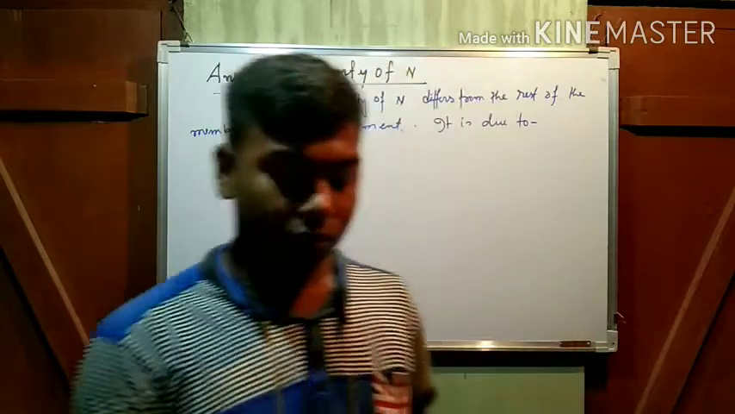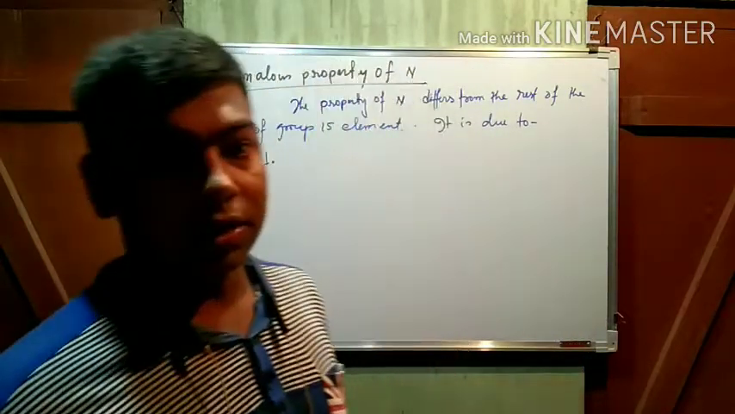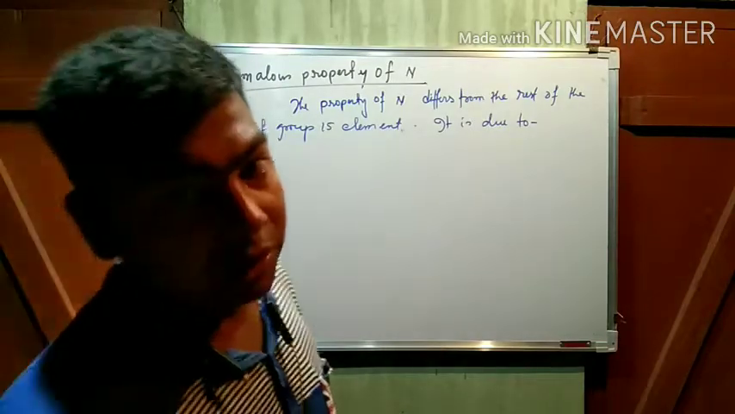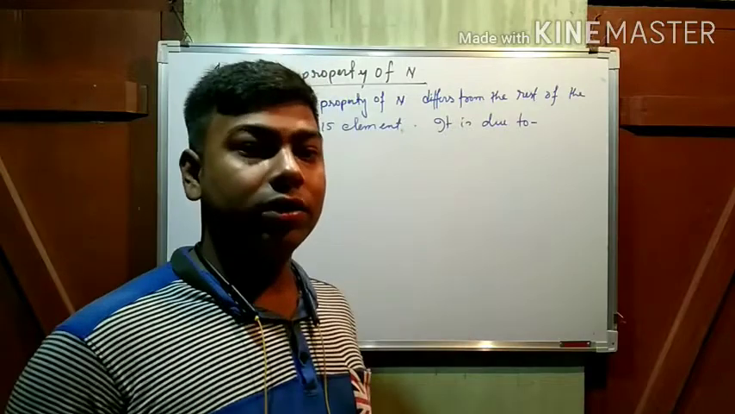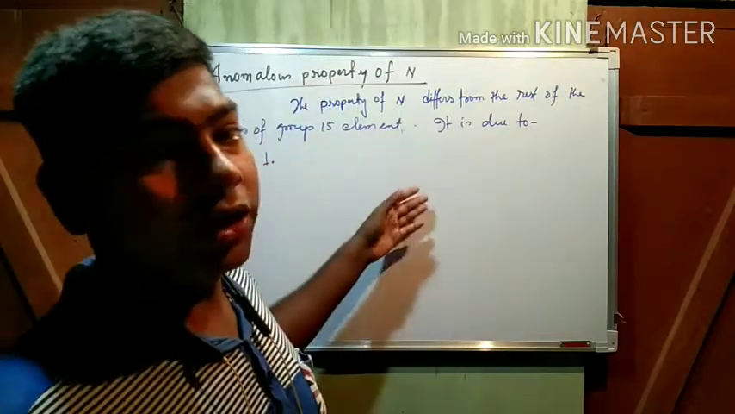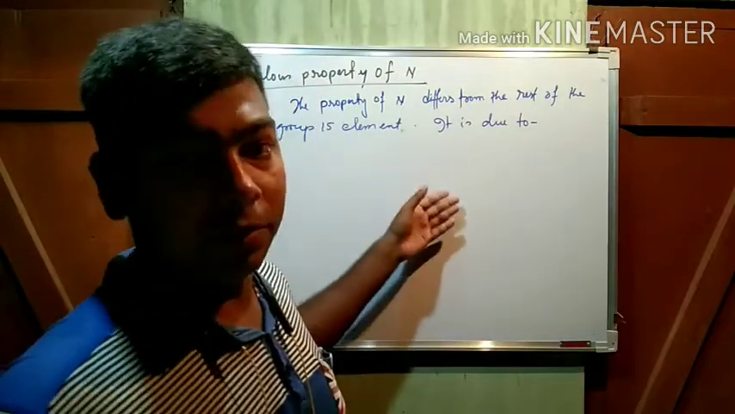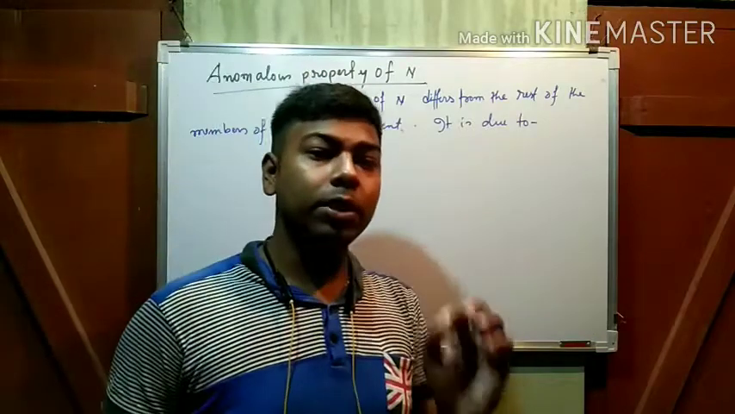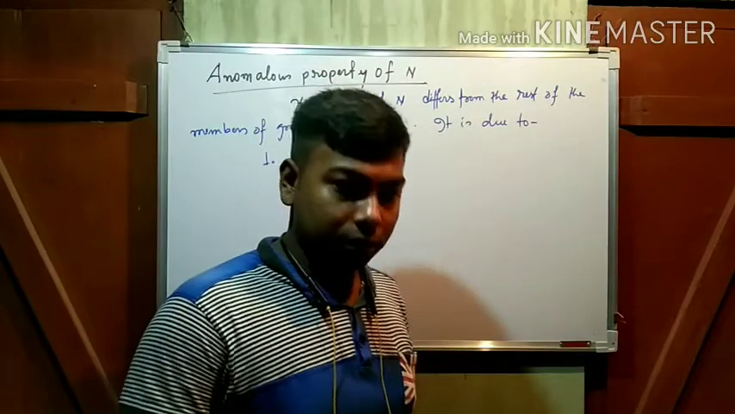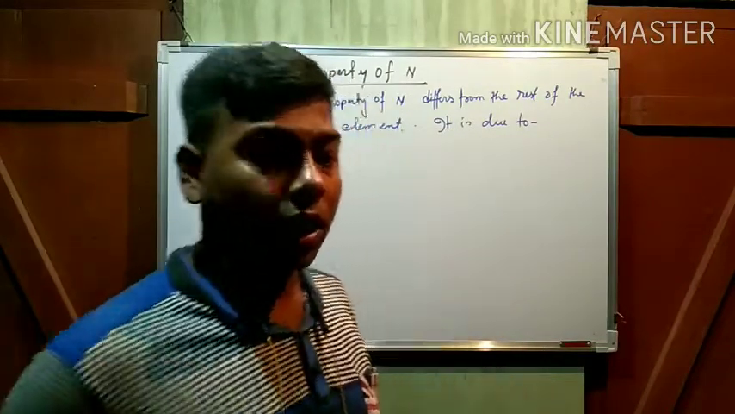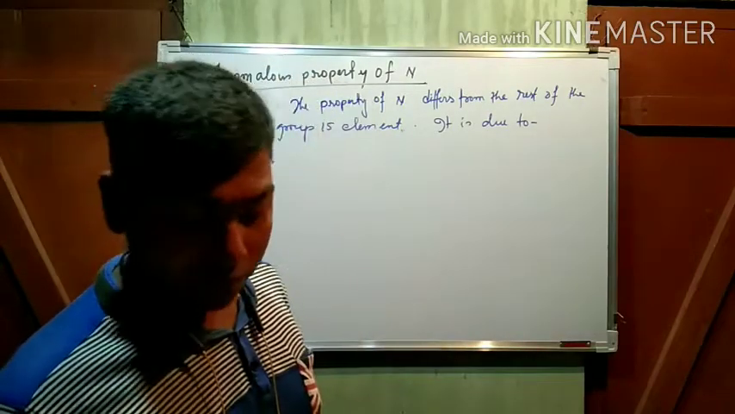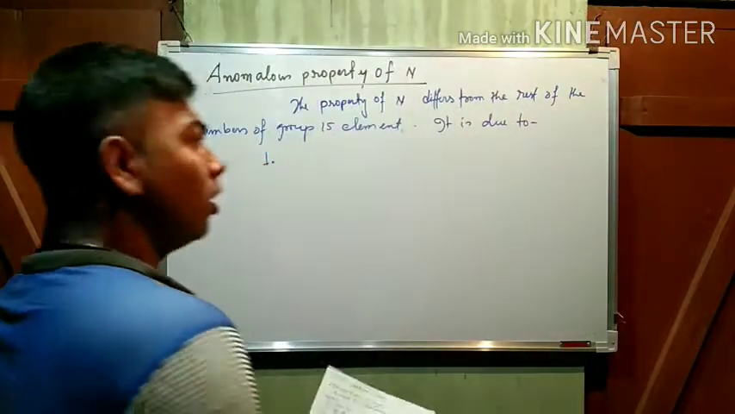Hello students, today we are going to discuss the anomalous properties of nitrogen. Anomalous property means the difference in the properties of nitrogen from the rest of the members of group 15 elements. That means nitrogen has some different properties from phosphorus, arsenic, antimony and bismuth. The reason for this anomalous behaviour is mainly due to four reasons.